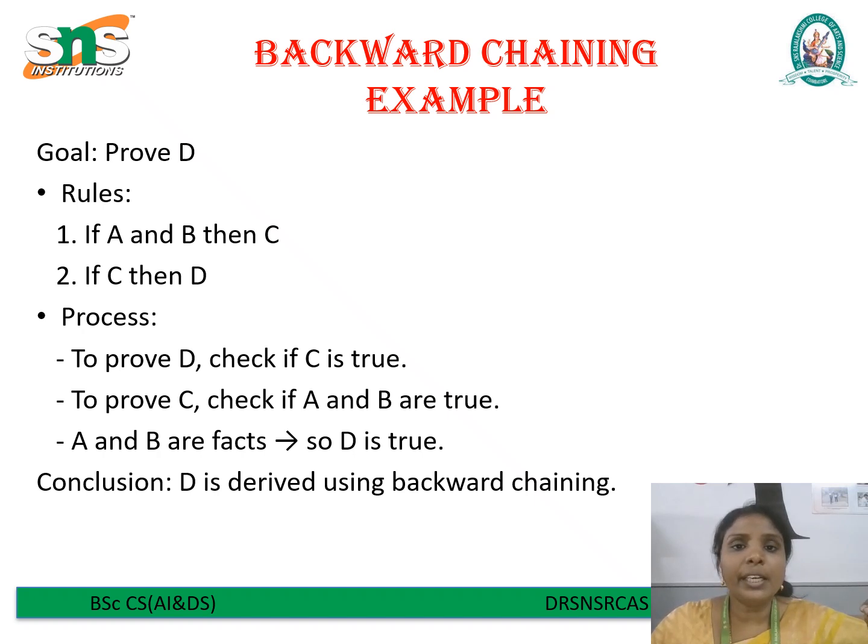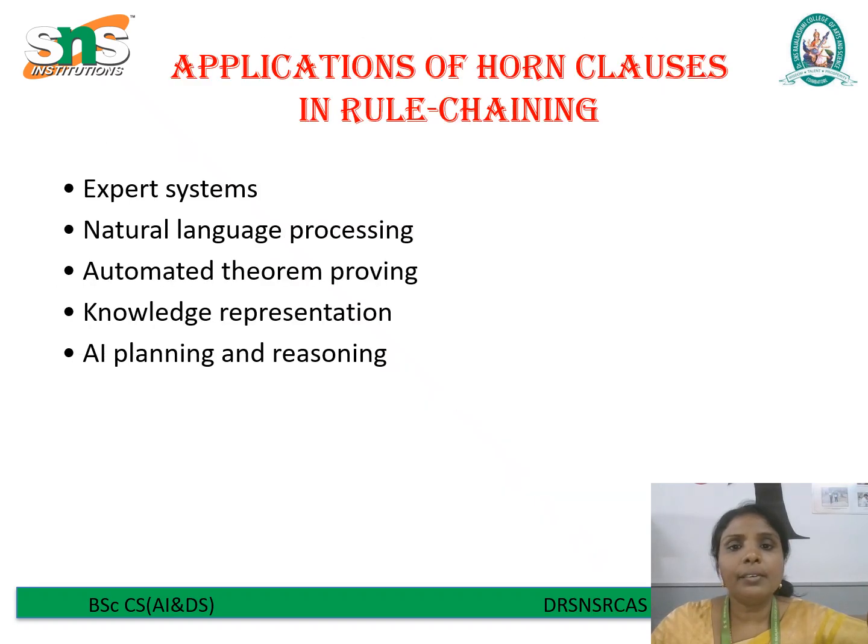So in backward chaining, we started from the goal and worked backward through the rules until we reached known facts, A and B. This goal-driven process helped us prove that D is indeed true. So D is derived using backward chaining. Next, we see the applications of Horn clauses in rule chaining. Now that we understand how Horn clauses and rule chaining work, let us see some of their applications in artificial intelligence. First one is expert systems.